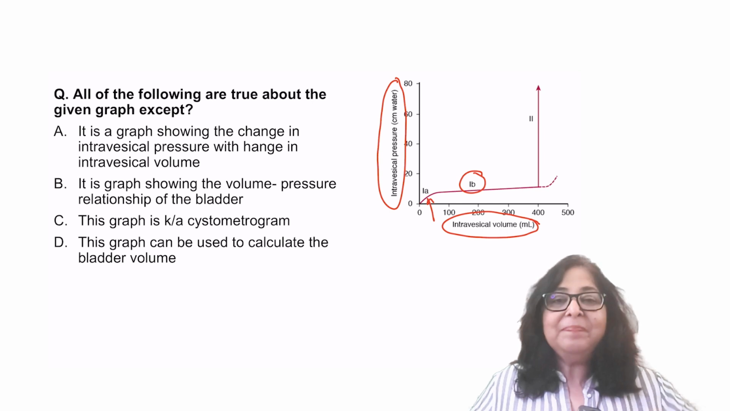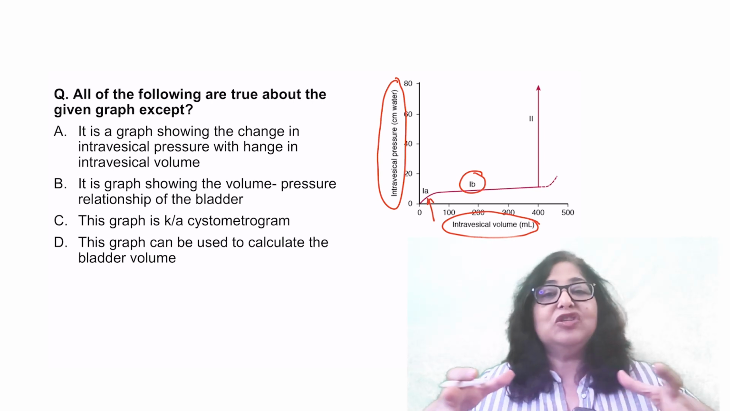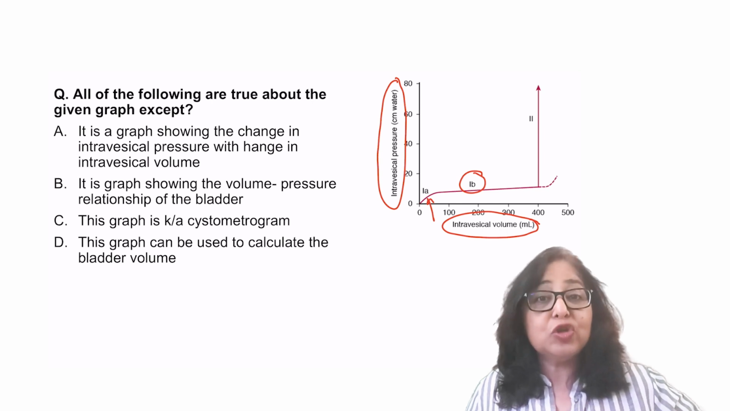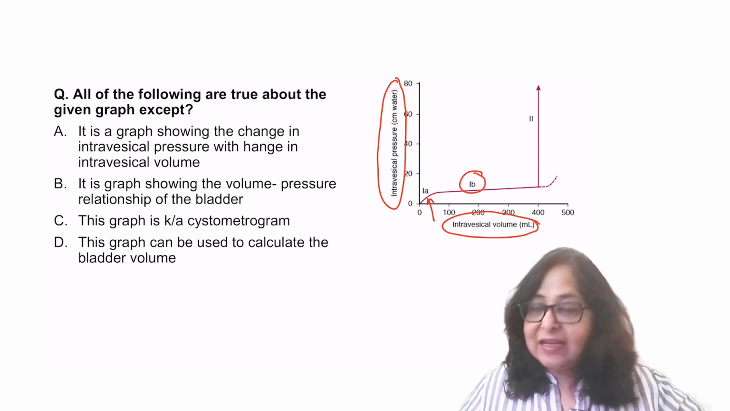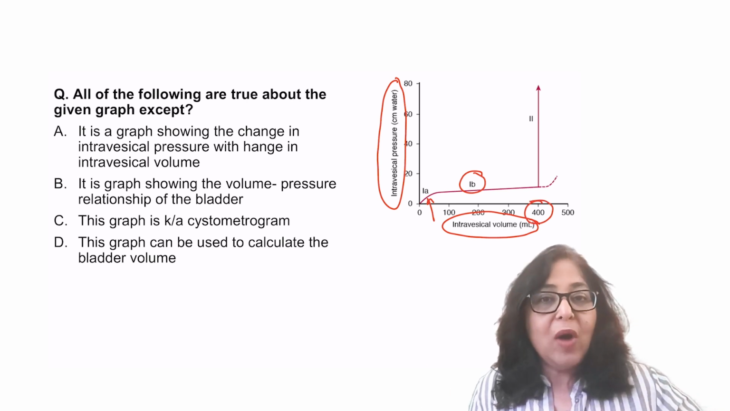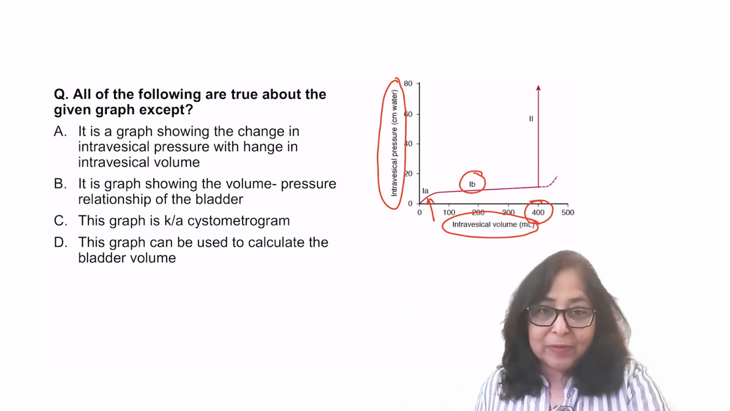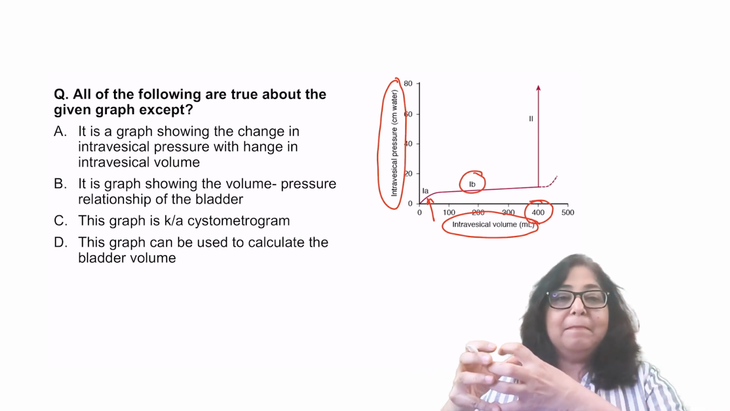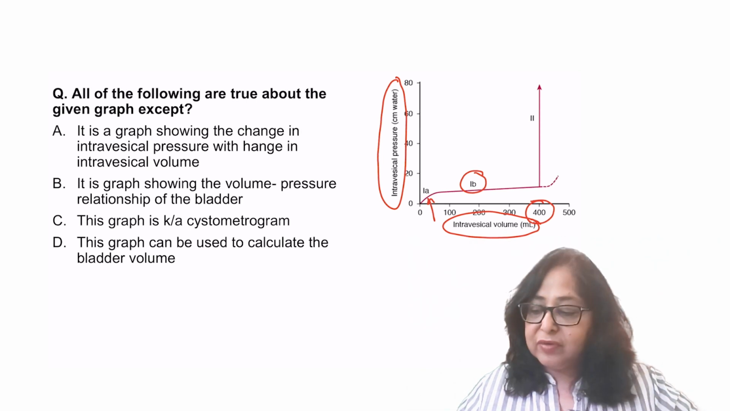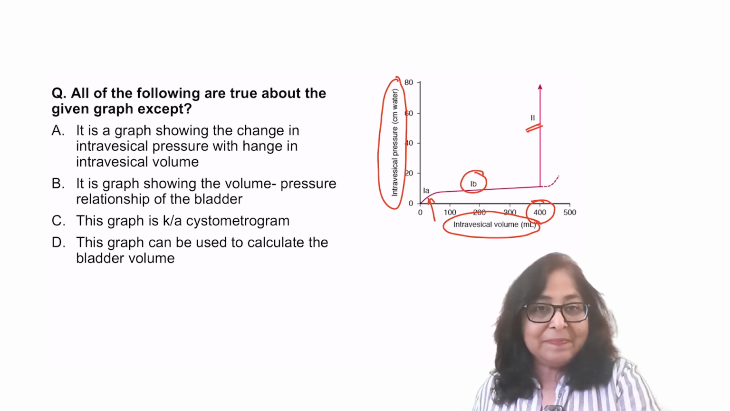And why does this happen? Because in this phase, as the bladder is getting filled with urine, it tends to expand. When it tends to expand, the intravesical pressure shows no change. This continues till the bladder volume reaches 400. At a bladder volume of 400 ml, the urge to pass urine becomes uncontrollable. So the detrusor muscle in the wall of the bladder will contract. There is a sharp increase in pressure, that is phase 2, and there is evacuation of the bladder.